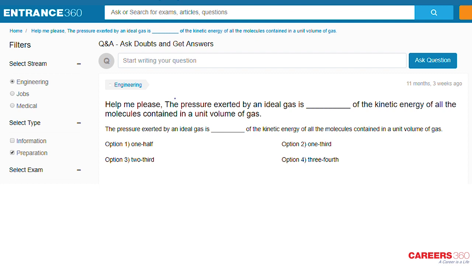The question is: the pressure exerted by an ideal gas is dash of the kinetic energy of all the molecules contained in a unit volume of a gas. So let's get started with the solution.